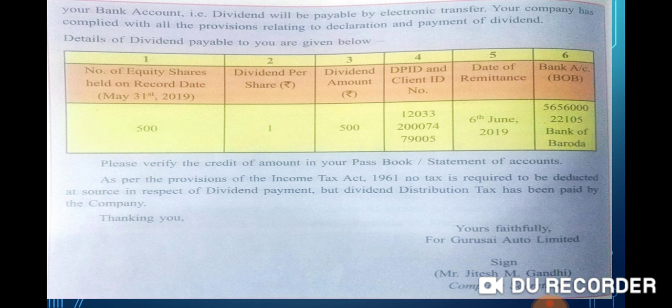So today we studied how to write a letter for the payment of dividend through ECS or NEFT. In the next lecture, we are going to study how to write a letter for issue of bonus shares.